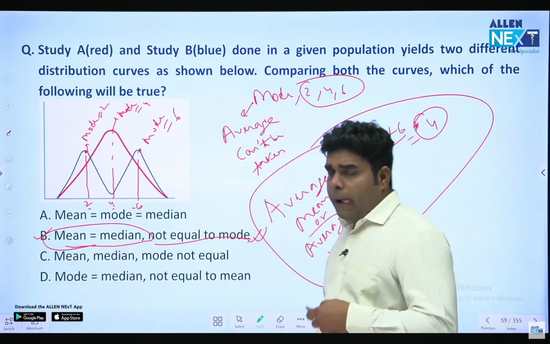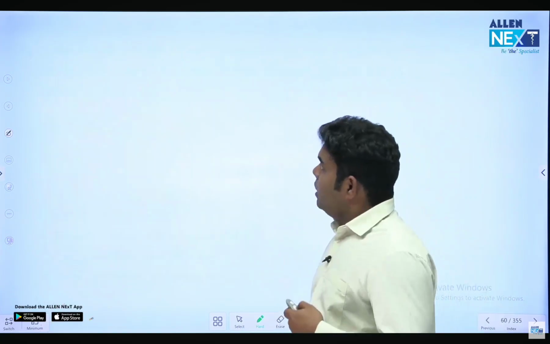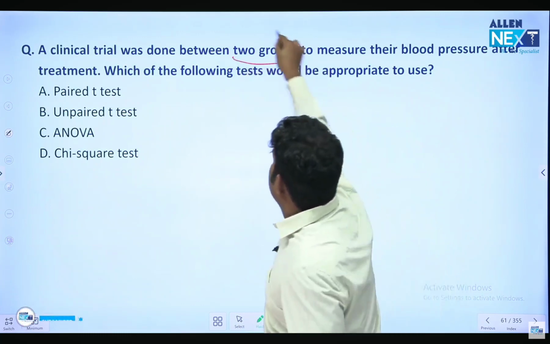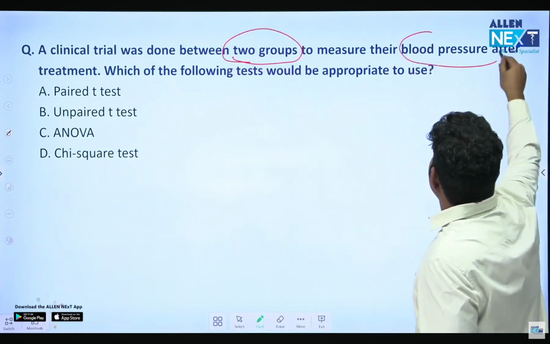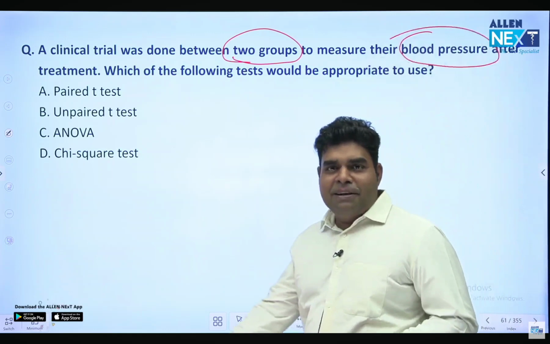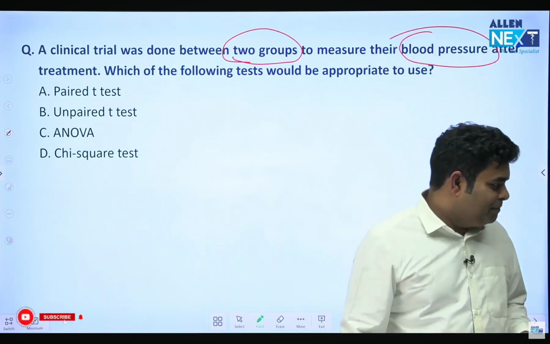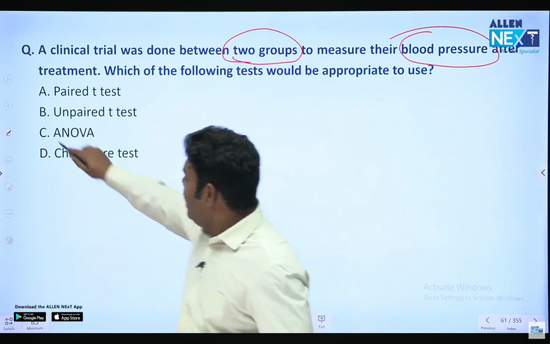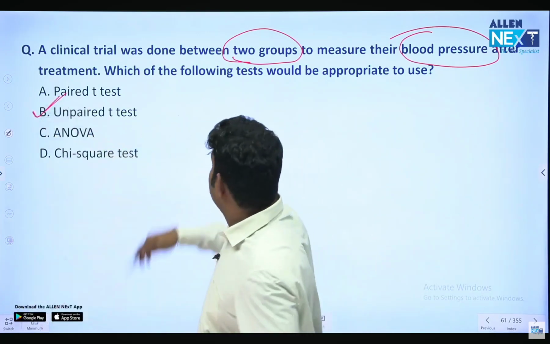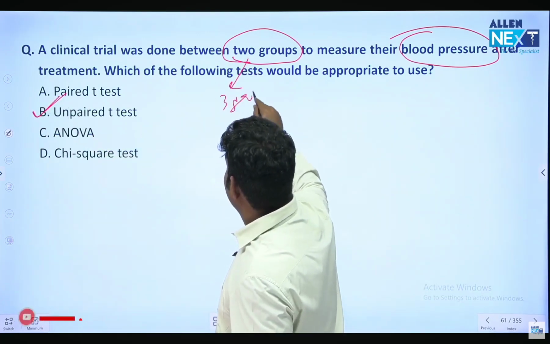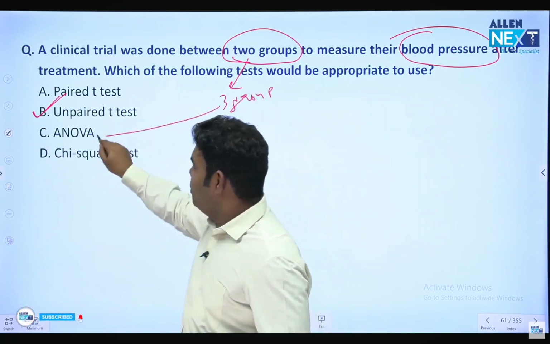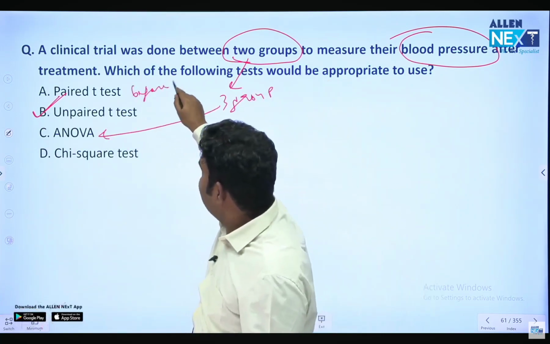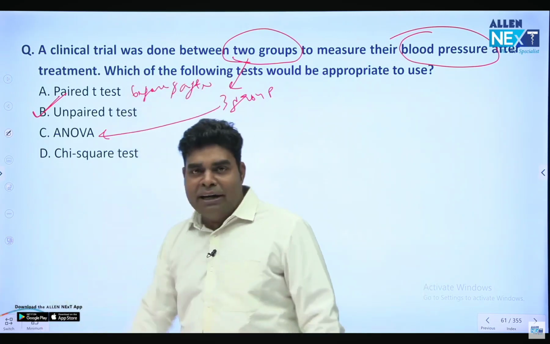Okay. Now, next question. You have already done it, so just quickly. There are 2 groups and we are measuring BP. What is the answer? Simple. BP is measurable. Answer will be unpaired t-test. If in place of 2 groups, I made 3 groups, what is the answer? ANOVA. If I say I am measuring BP before and after, answer will become paired t-test.